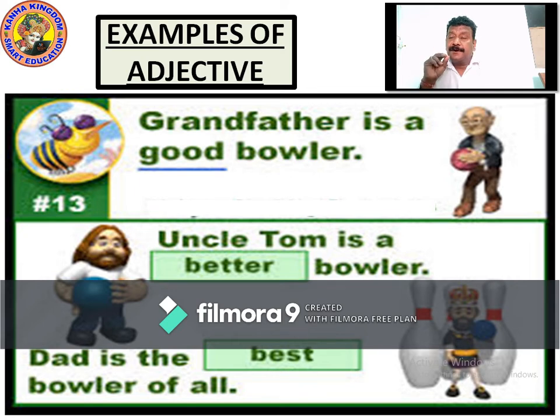When we talk about a good bowler, it is describing the quality of the bowler. Bowler: good, bad, worst. When we are talking about all these things, he is a good bowler. Grandfather is a good bowler. Who is grandfather? Grandfather is a noun here. What it is describing is: grandfather is a good bowler.